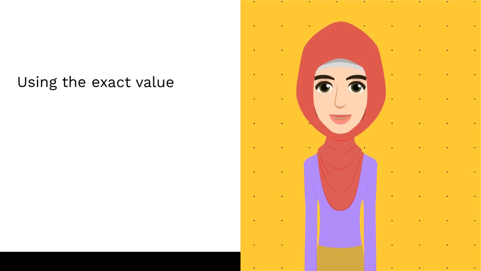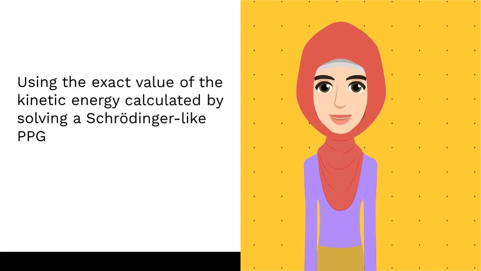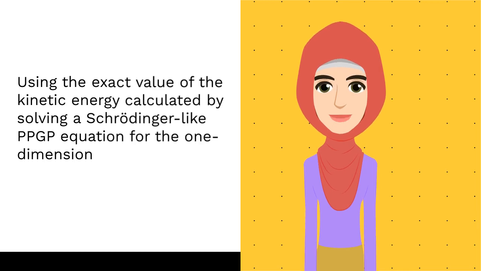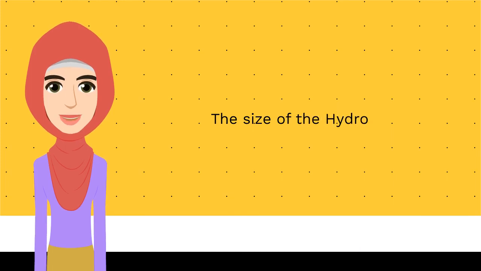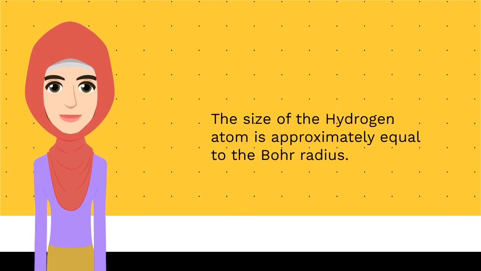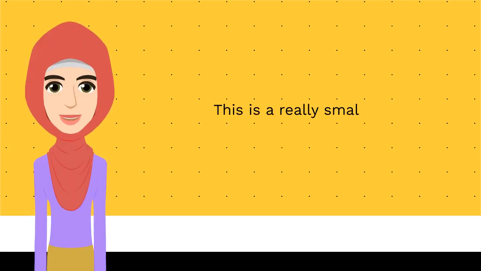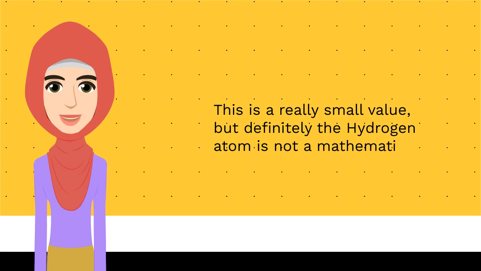Using the exact value of the kinetic energy, calculated by solving a Schrödinger-like PPGP equation for the one-dimensional infinite well, we obtain that the size of the hydrogen atom is approximately equal to the Bohr radius. This is a really small value, but definitely the hydrogen atom is not a mathematical point with null size.